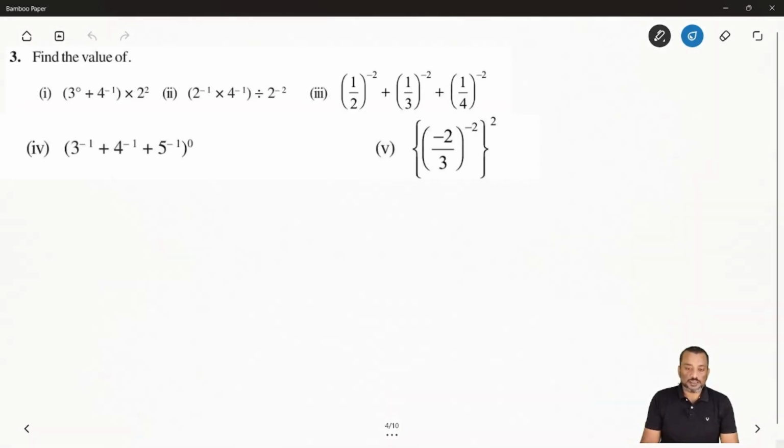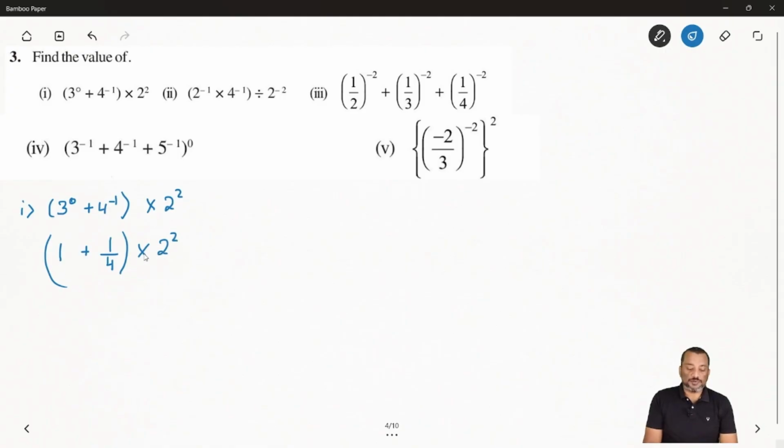Now let's come to the third question. In the third question, it is saying find the value. First question you have given here: 3 to the power 0 plus 4 to the power minus 1, and it is multiplying with 2 to the power 2. First, any number having exponent 0, its value will be 1. So we can write 1 here, and 4 is having negative power, so we can say 1 over 4. Okay, now after that it is multiplied with 2 to the power 2.